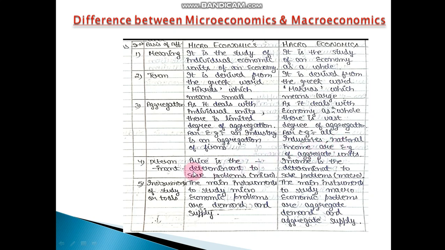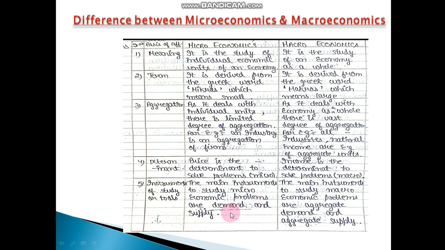Right? So the fourth point is determinant. Price is the determinant to solve problems at the micro level. Here this is the one determinant factor. In macroeconomics, income is the determinant to solve problems at the macro level. Right? Now the fifth point is instrument of study, or tools. The main instruments of study in microeconomics are demand and supply.